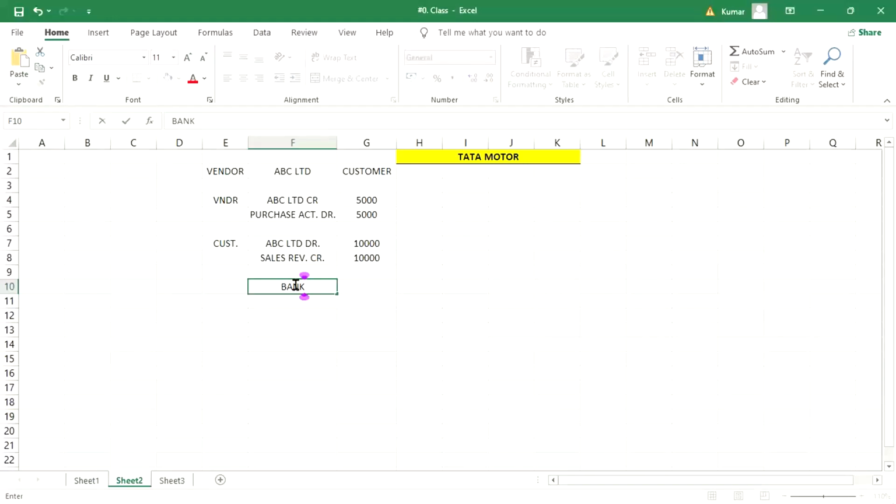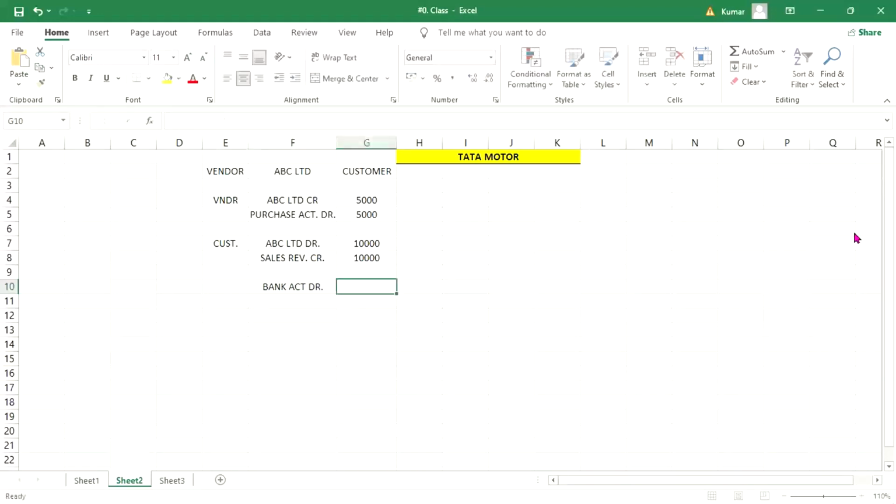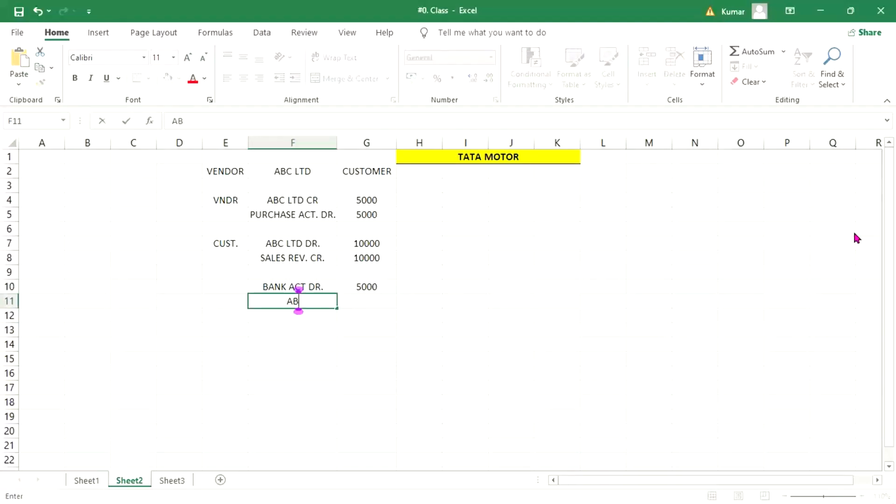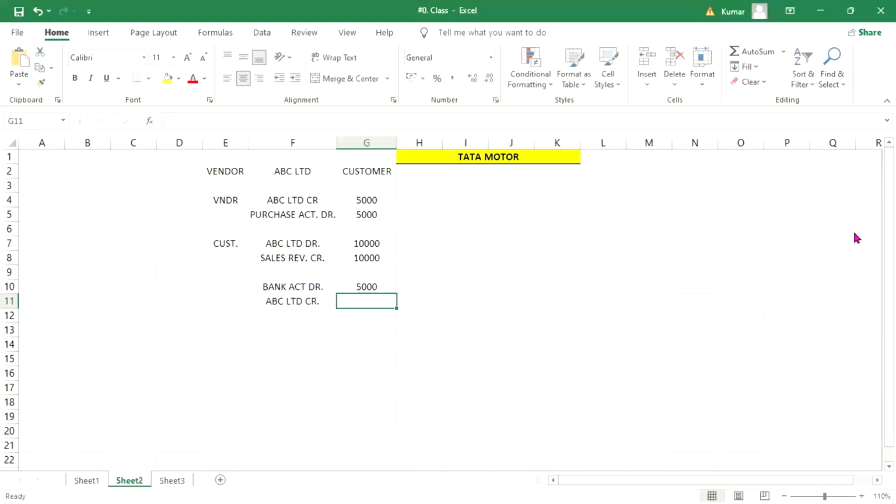Your bank account is going to be debited worth 5,000, and then ABC Limited is going to be credited worth 5,000. This is the accounting entry, right?